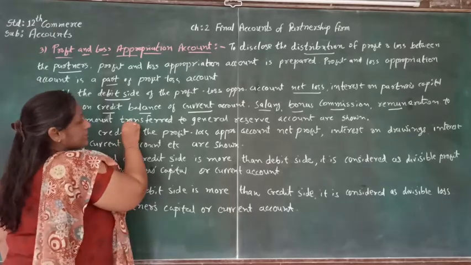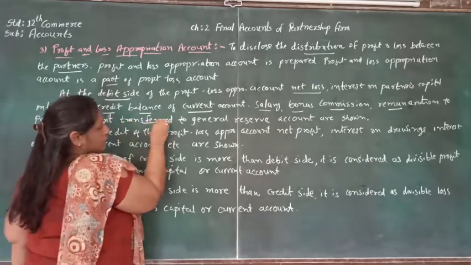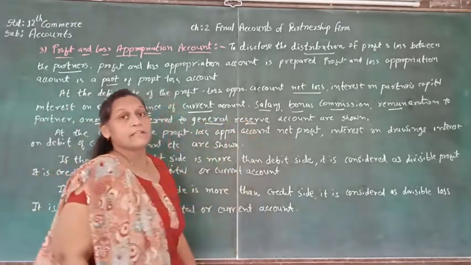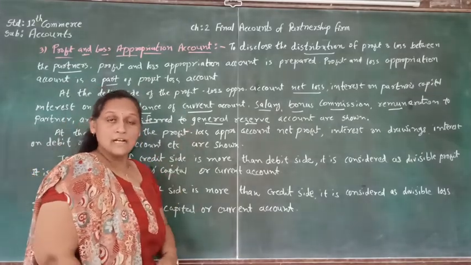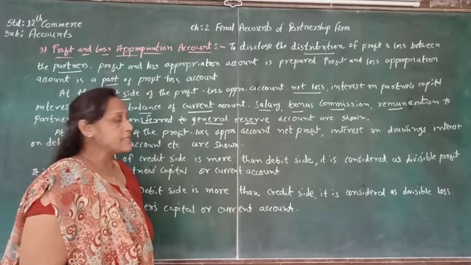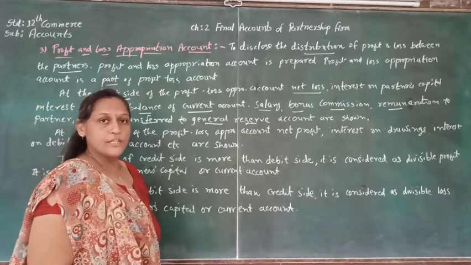The last thing is the amount transferred to general reserve, which will also be debited. So these are the things that are supposed to be debited to the profit and loss appropriation account.